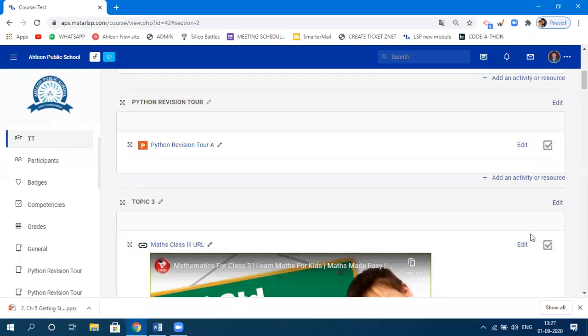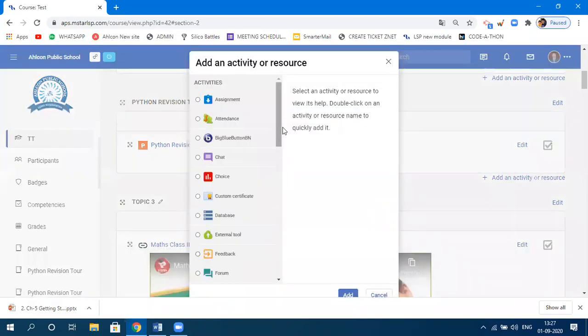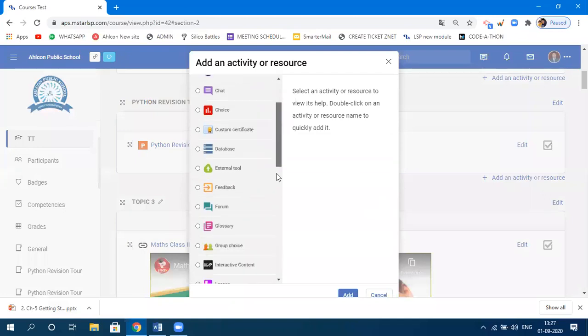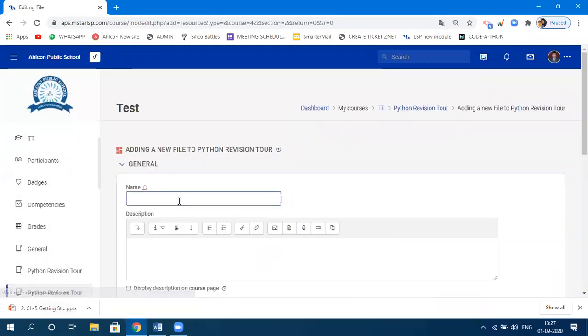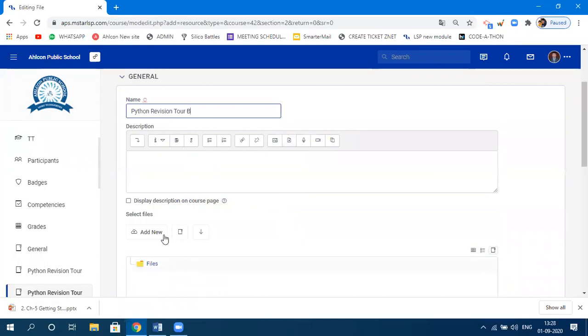Now I just wanted to upload a PDF file. I'll again click on add activity or resource one more time. The same process you need to follow. Click on add activity or resource. Click on file. Click on add. Same process, repetition. Now this time I wanted to say Python revision tour B. This is a second file under the same chapter. Now I'll click on add new.